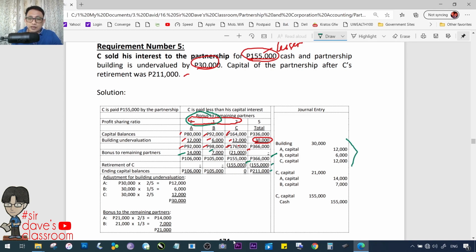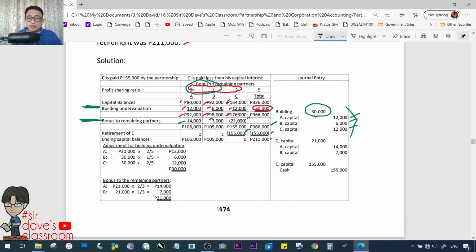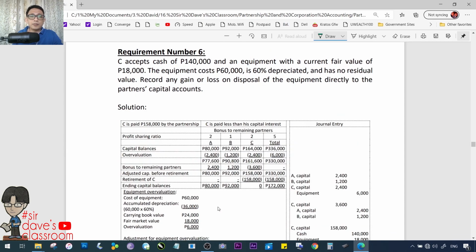So, to resolve our journal entries, building, updated balance, plus 30,000 kaya naka-debit kasi undervalued. So, may additional amounts for the capital accounts of the three partners. Then, dun naman sa bonus, ito yung unang entry, pangalawang entry natin 'to. Bonus from the outgoing partner to the remaining partners, kaya debit C capital for 21,000. This is the 21,000. And credit the capital accounts of A and B to increase them. Then, babayaran na siya. Ito naman yung pangatlong entry. Debit C capital 155,000, credit cash 155,000.